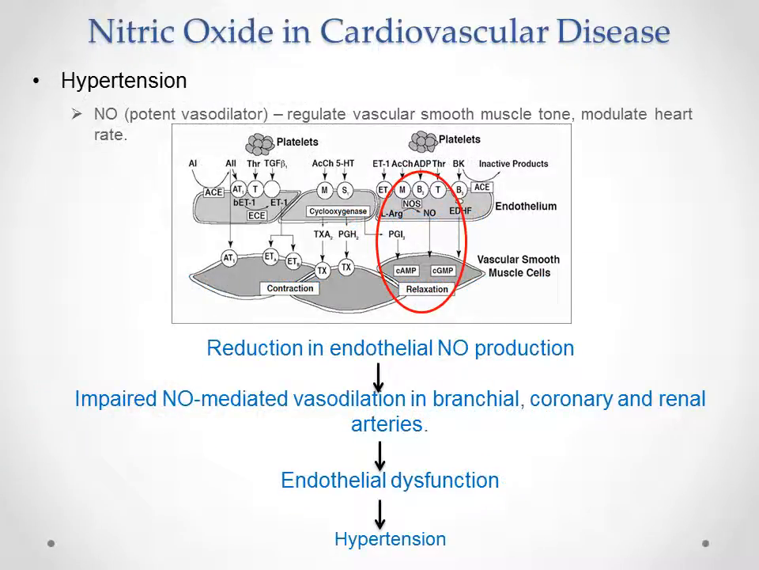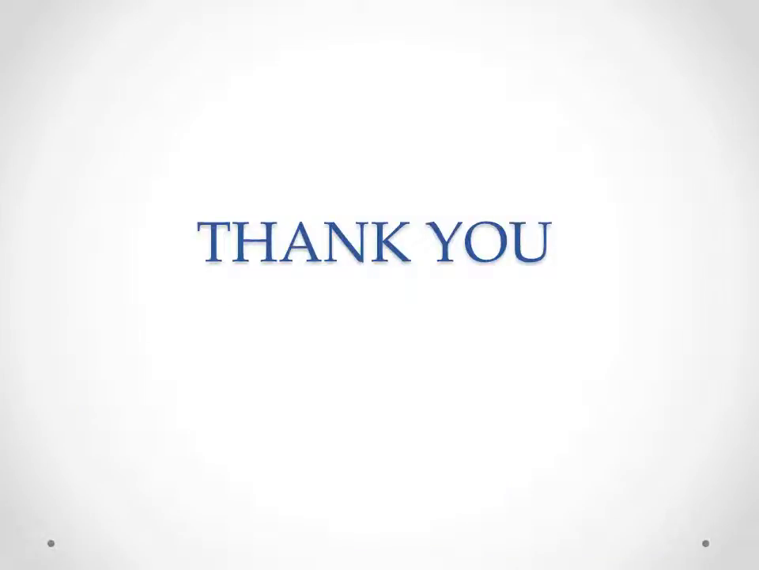Nitric oxide is also a potent vasodilator, which is generated from L-arginine by eNOS at the endothelial cell. It plays a role in regulating vascular smooth muscle tone as well as modulating the heart rate. The reduction in endothelial nitric oxide production will lead to impaired nitric oxide mediated vasodilation in brachial, coronary, and renal arteries. This will contribute to endothelial dysfunction and eventually lead to hypertension.